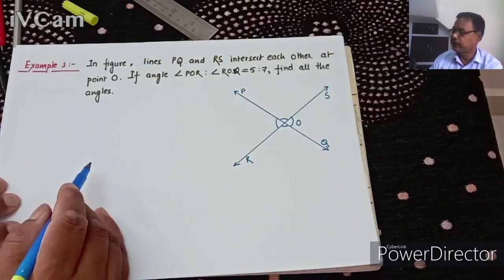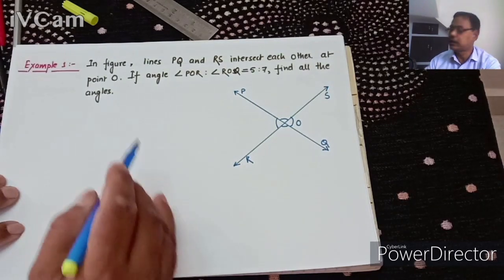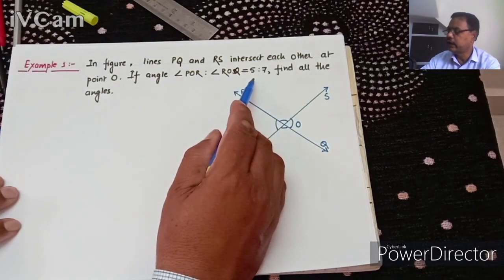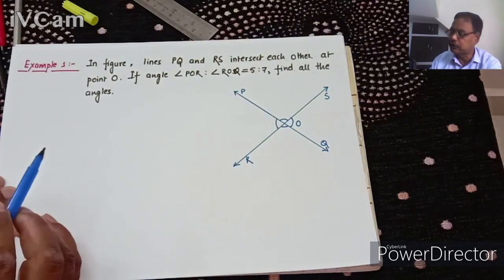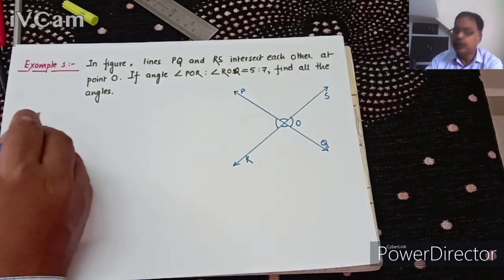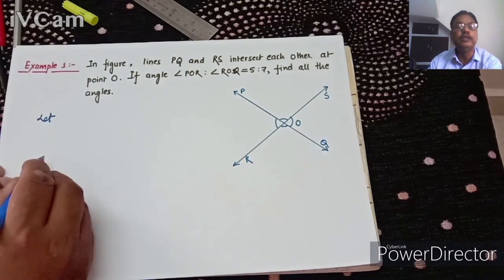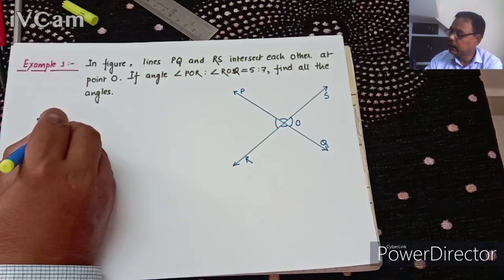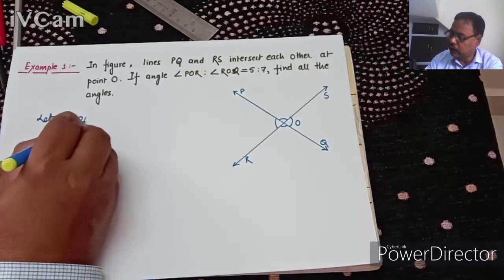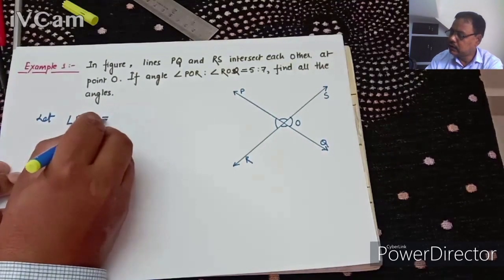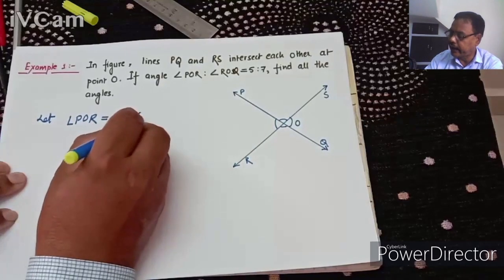Now first of all, whenever any two angles are given in a ratio, to make it easier, we always let angle POR be equal to 5x.